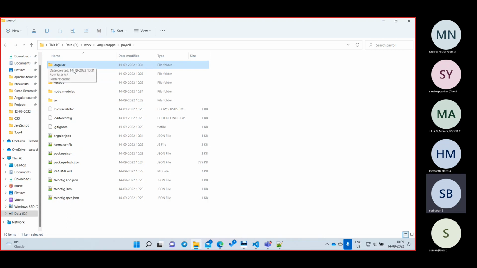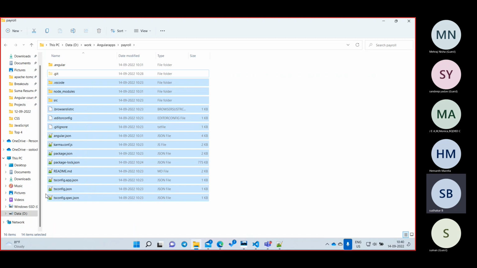And what is the second folder? .git. Git means we have installed one software, right? The .git folder is not related to Angular. It stores information about how many files we have created, suppose around 14 files are there, and what code you have written.